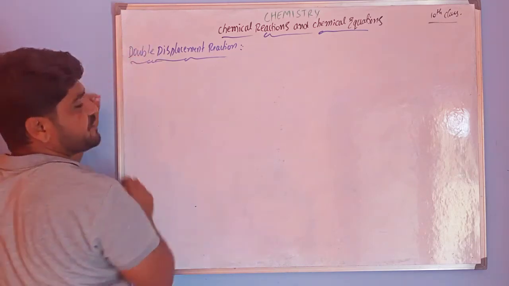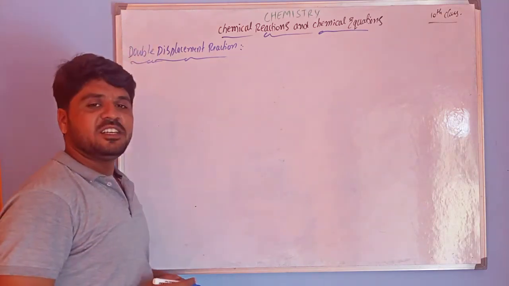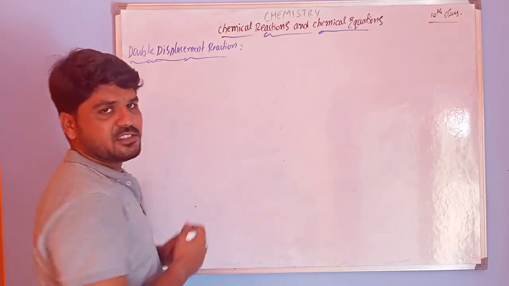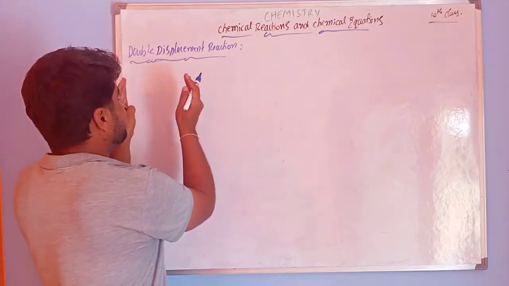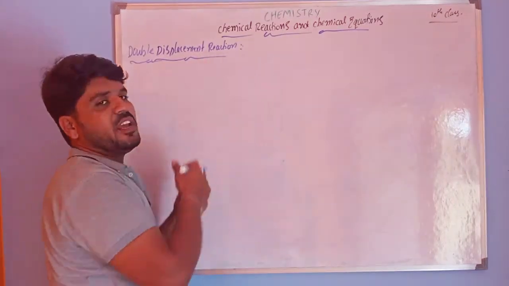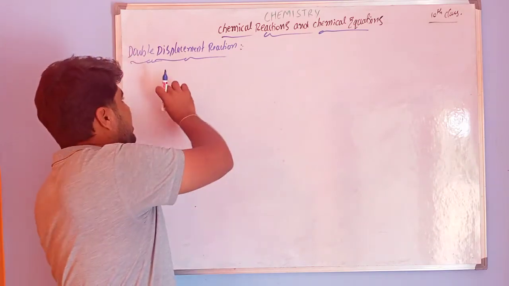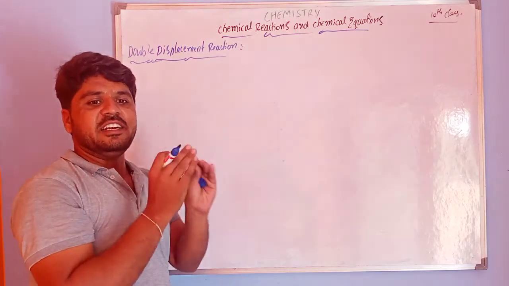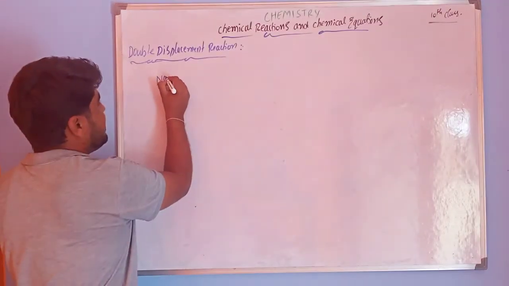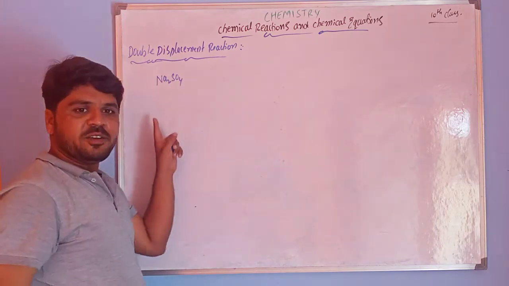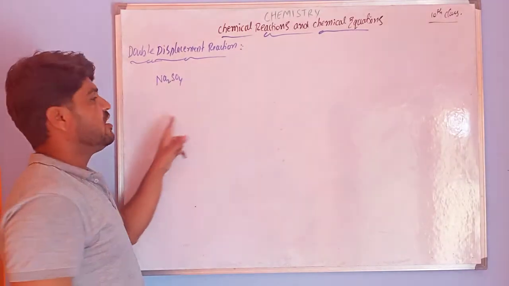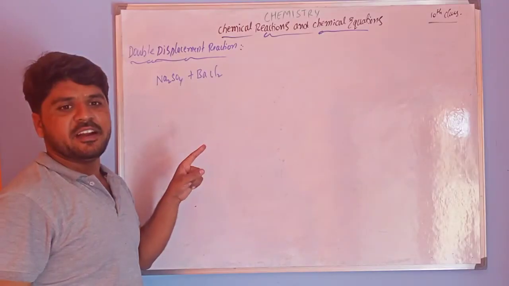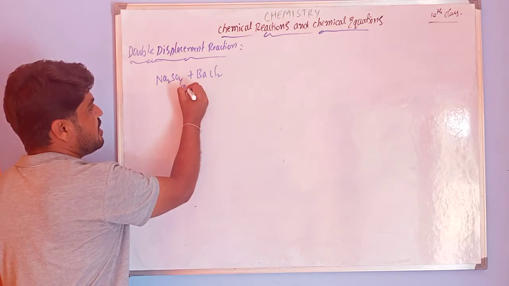Double displacement, right? So what happens in the double displacement? In this double displacement reaction we have two reactants, and in between the two reactants the ions change their places. That means double displacement. I am taking Na2SO4, it is sodium sulfate. This sodium sulfate reacts with barium chloride. Both are in aqueous state.